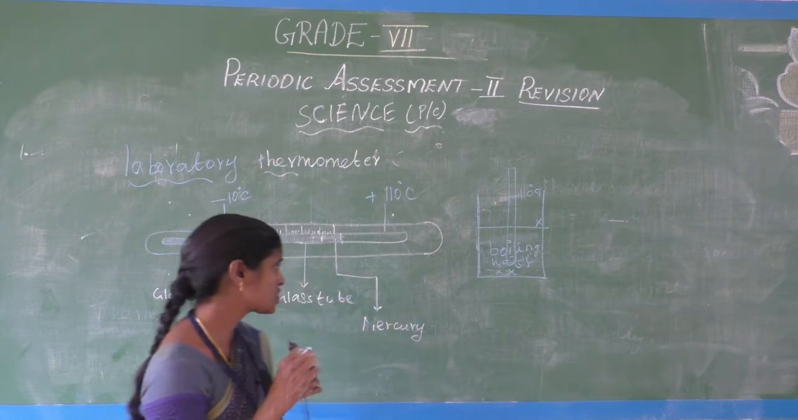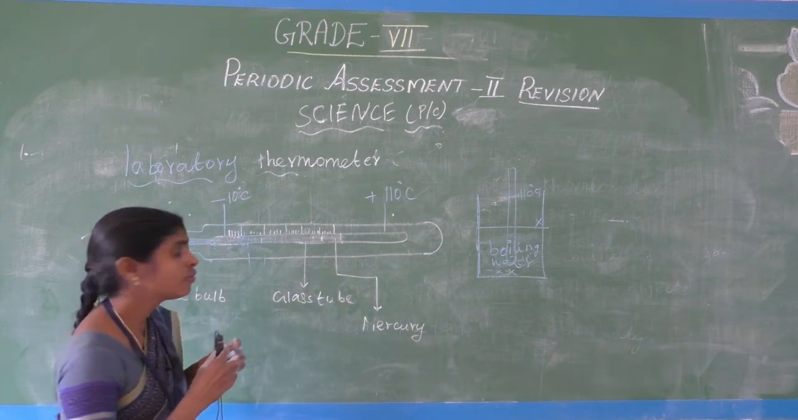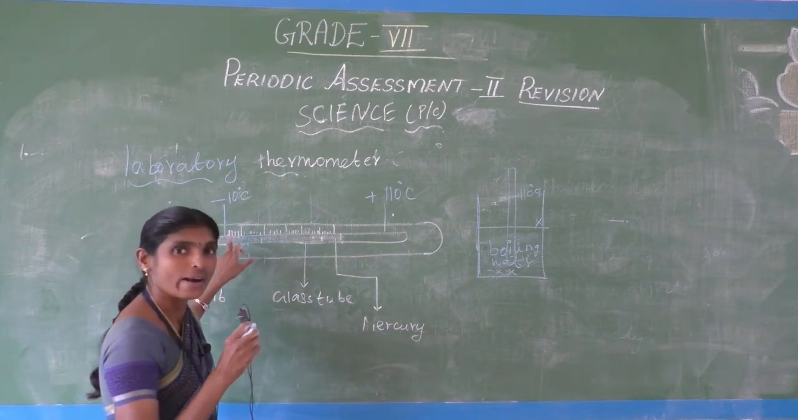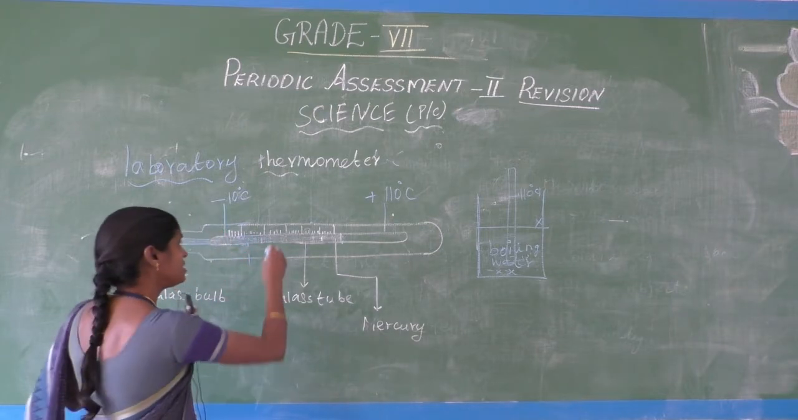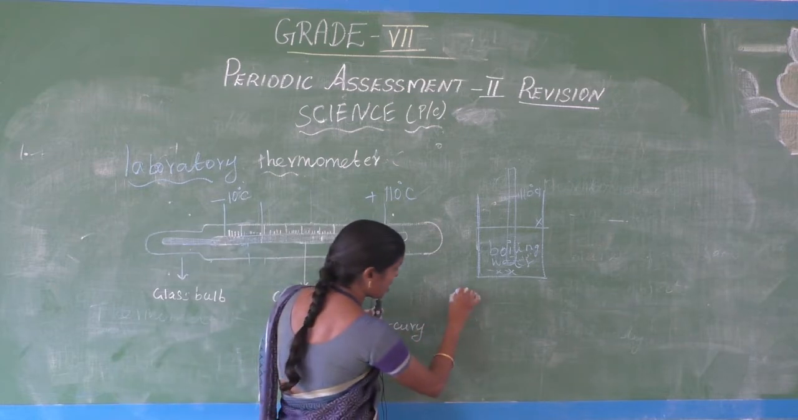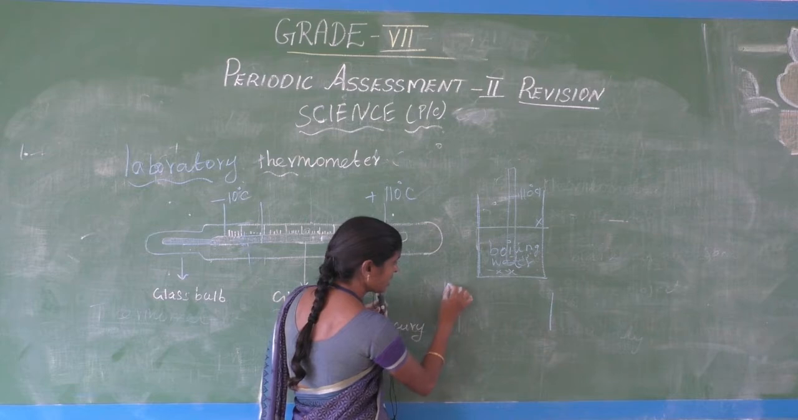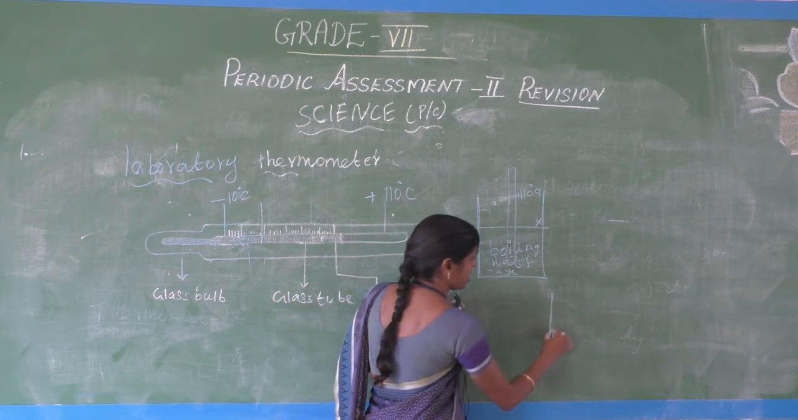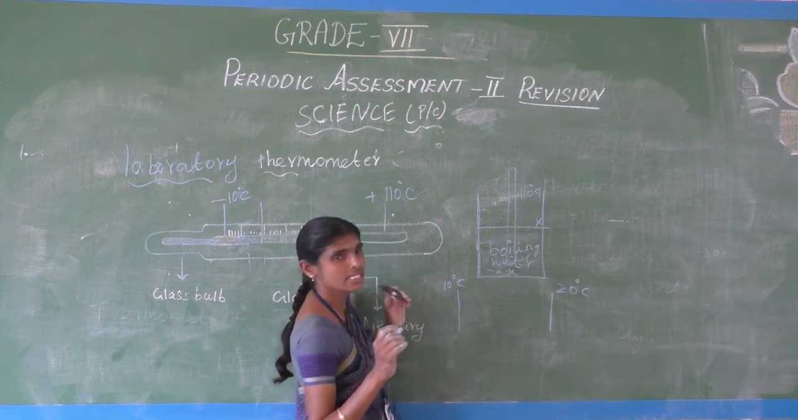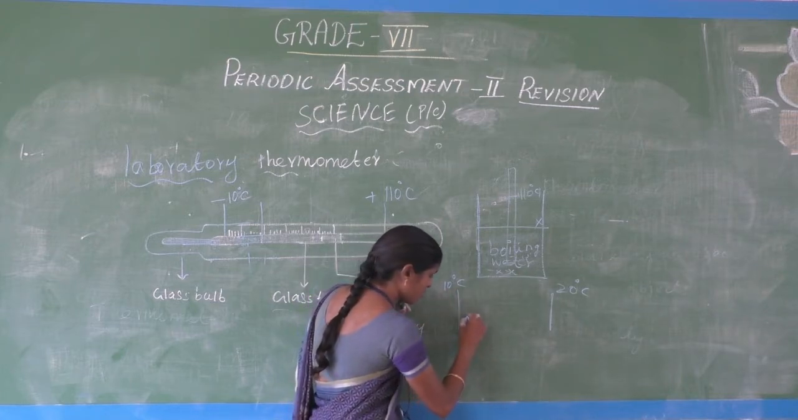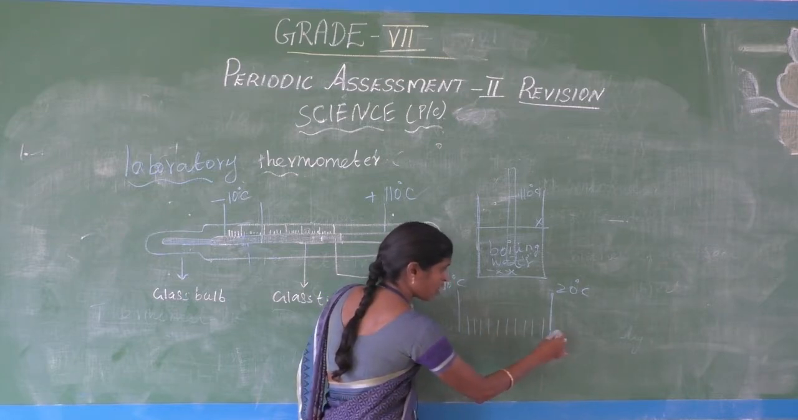Next, what is the range of value of the small line? What is the value of the small line here? Suppose between two big lines there are 10 lines. Here one big line, here one big line. Suppose this is 10 degree Celsius, this is 20 degree Celsius. Here 1, 2, 3, 4, 5, 6, 7, 8, 9, 10. How many lines are there?